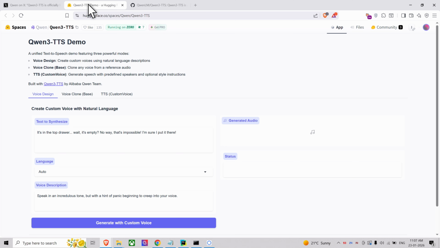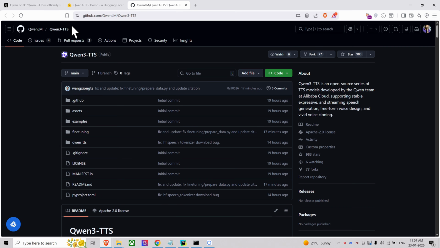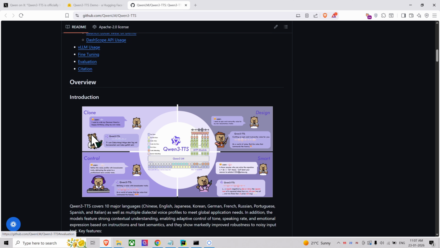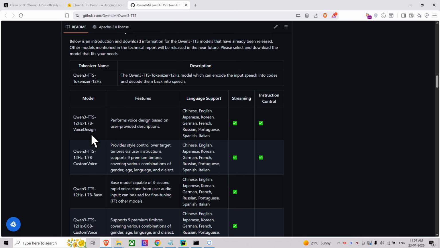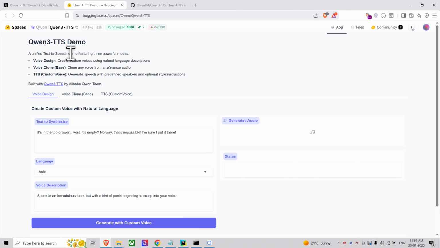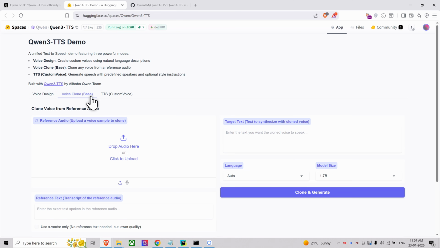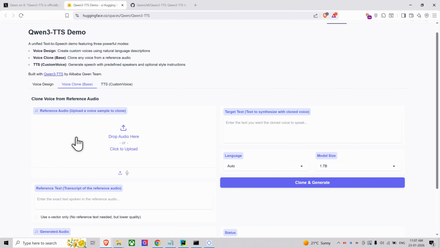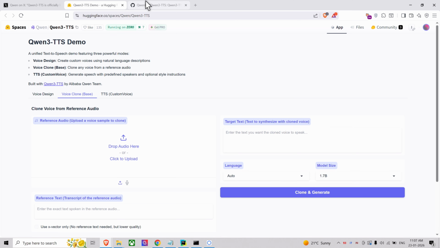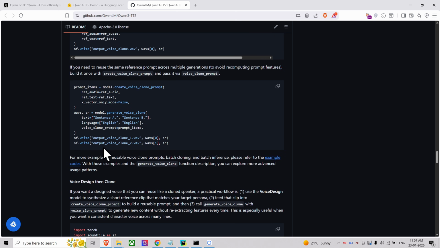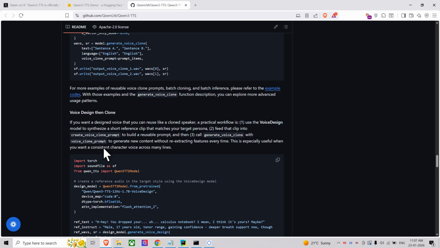Okay, so this is the demo in Hugging Face. In the GitHub, they have given very good documentation on how we can run everything in our local as well. So I'm gonna try both, and then I'm gonna try it out in the demo as well. So this is basically voice design, voice clone, and also custom voice. In this voice clone, somewhere in the documentation I saw, it should be at least some 10-second video audio for voice cloning. Let me see.